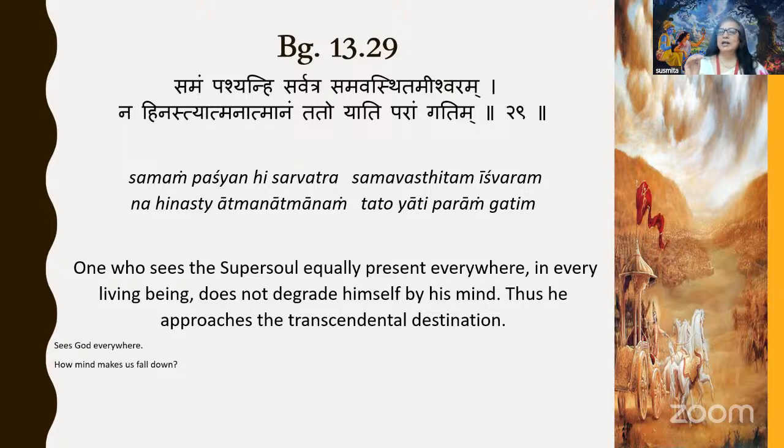And how can he approach? When what does he see? Sama pashyan sarvatra. Sarvatra is everywhere. Pashyan is to see. Sama is equally. Samavasthitam Ishwaram: the Ishwar is present in every living being, irrespective of moving or non-moving, irrespective of your form, whether you are a human being, a dog, an elephant, or a small living creature. In everything, what is there?